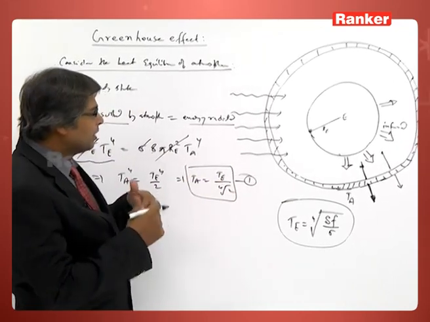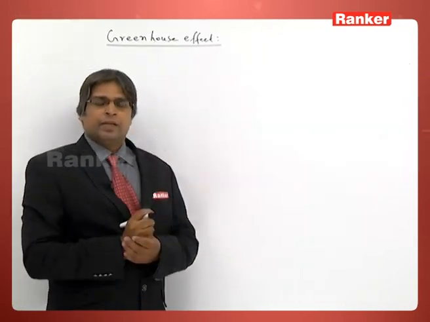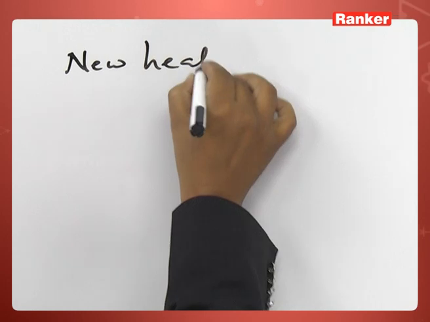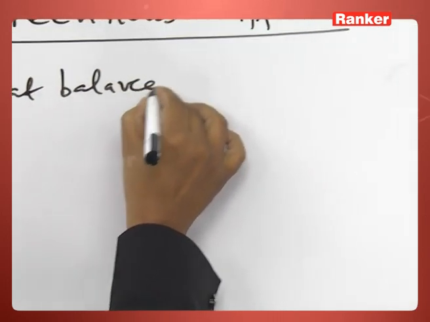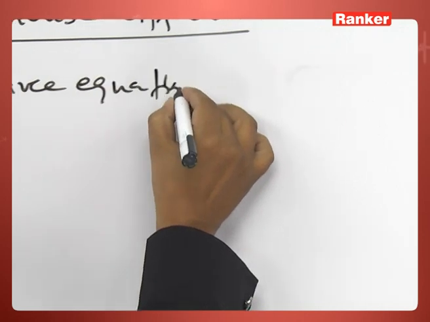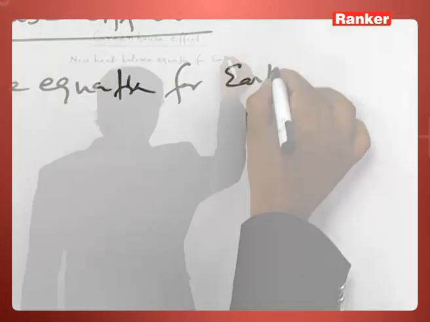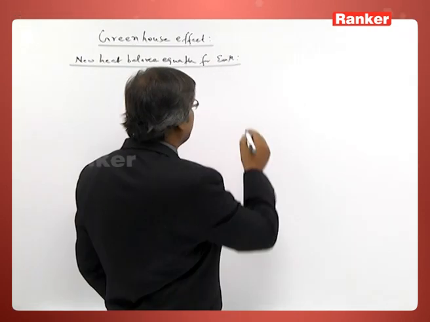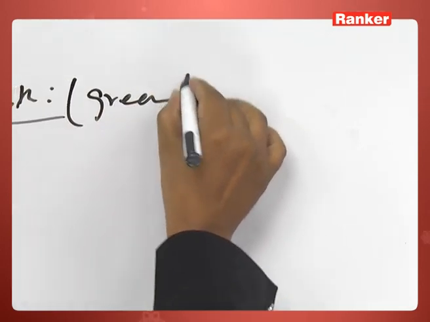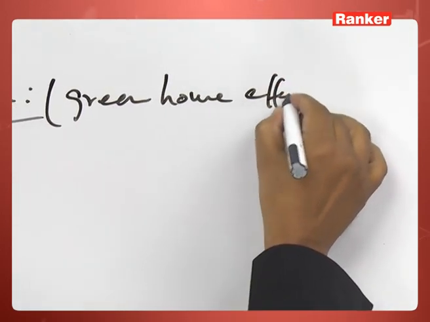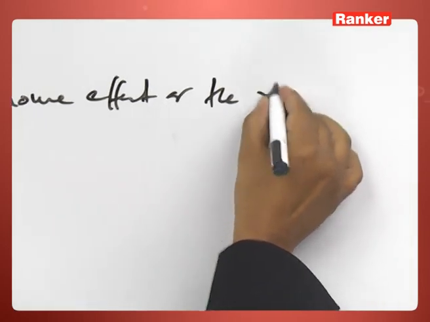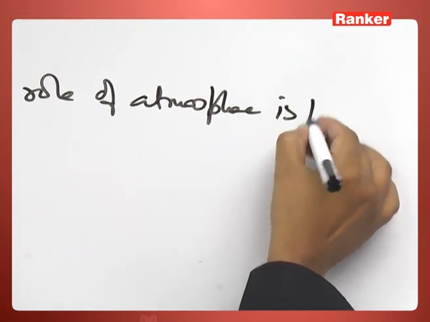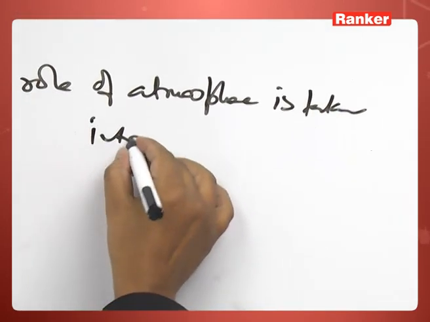So, I have to write down the new heat balance equation for earth. That means greenhouse effect is taken into account, that is the role of atmosphere is taken into account.